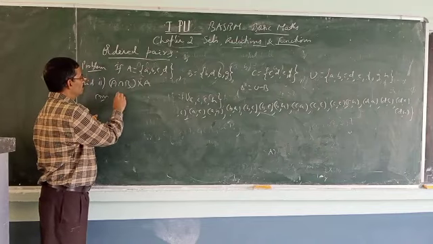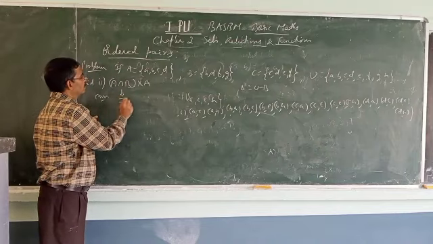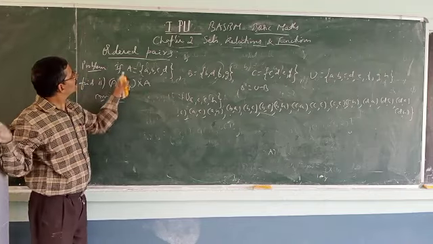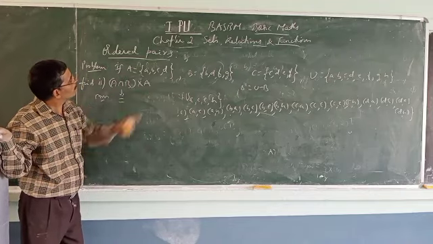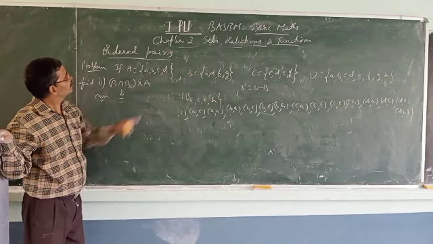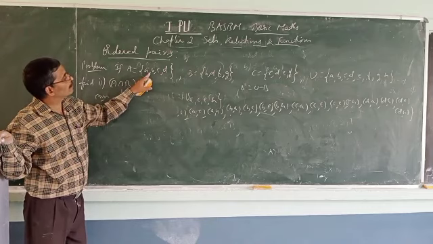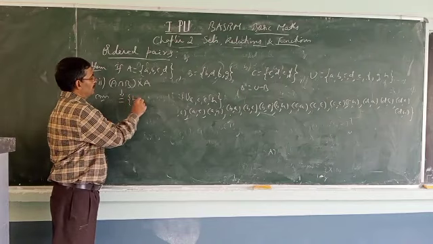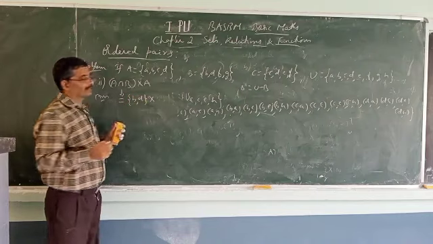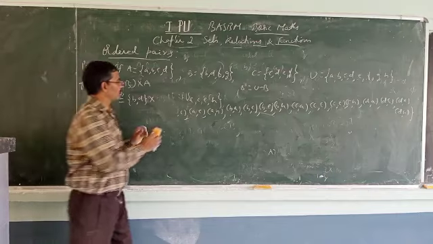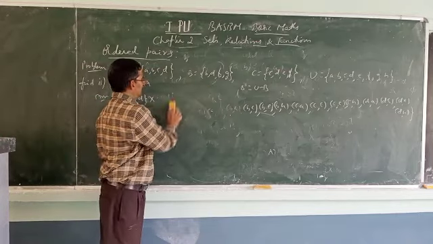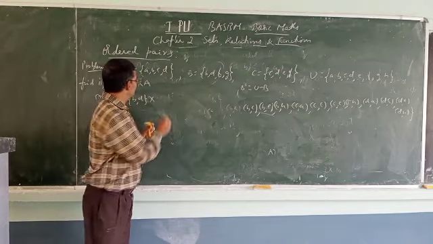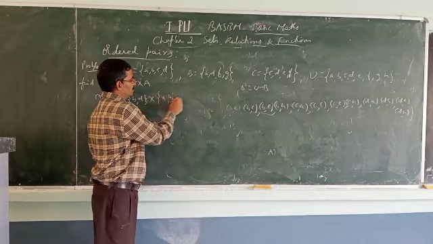A intersection B is what? What are the common elements? Common elements are B and D. So B comma D cross A, the Cartesian product or cross product. A means A, B, C, D.